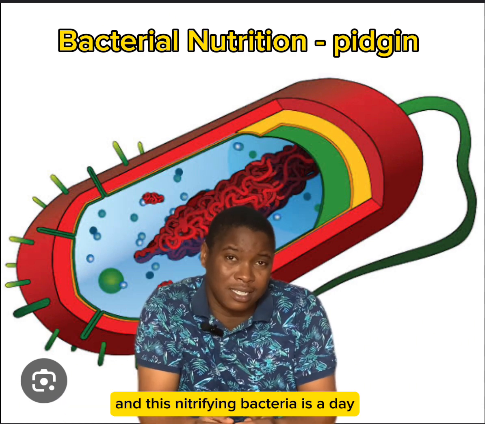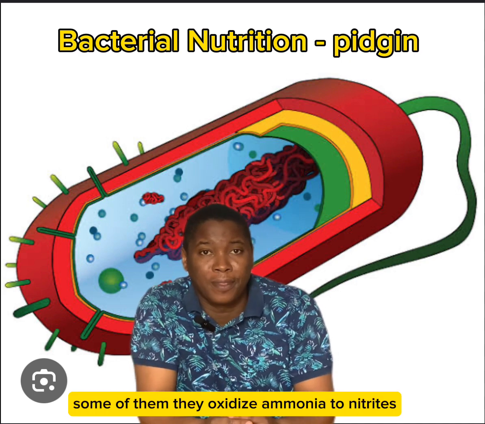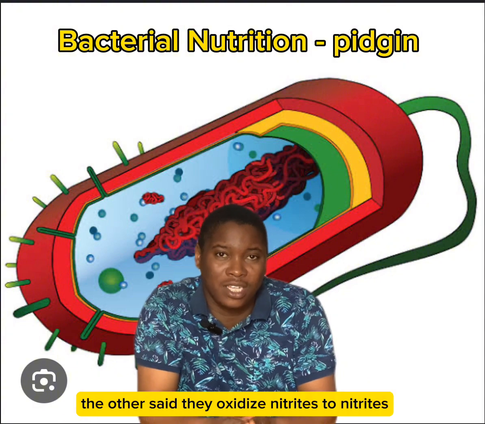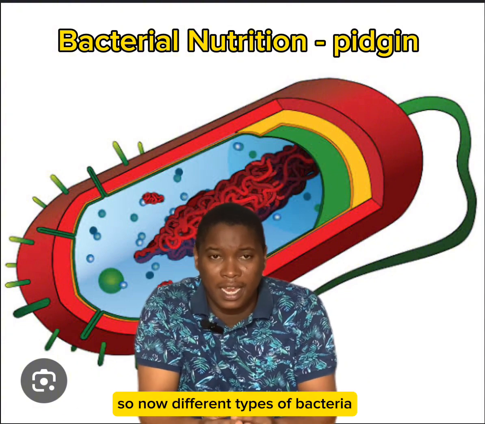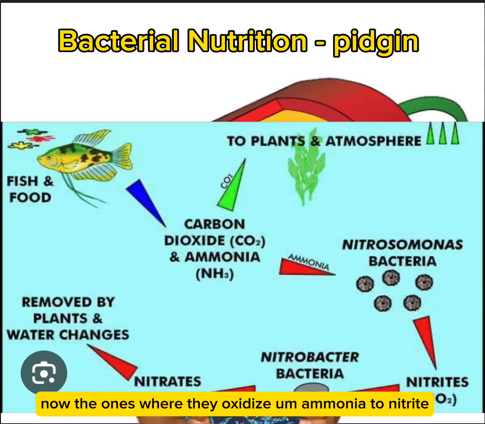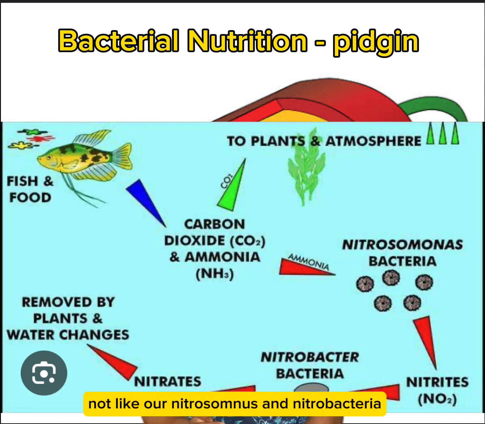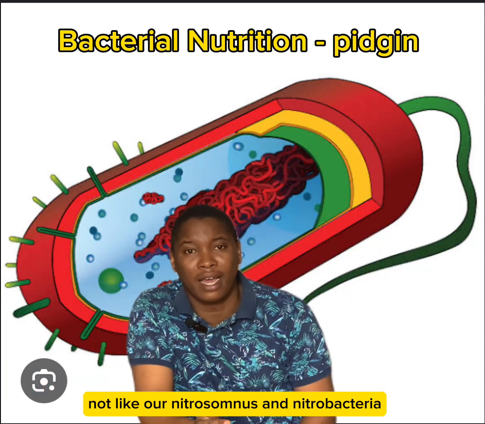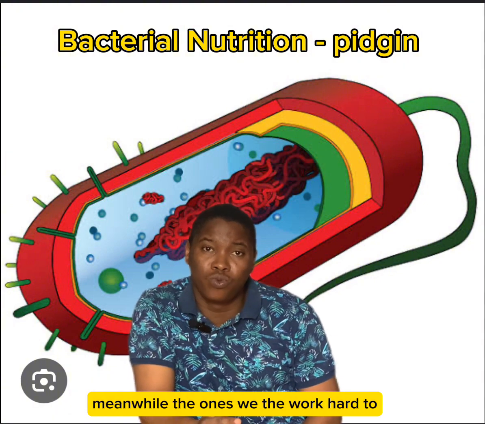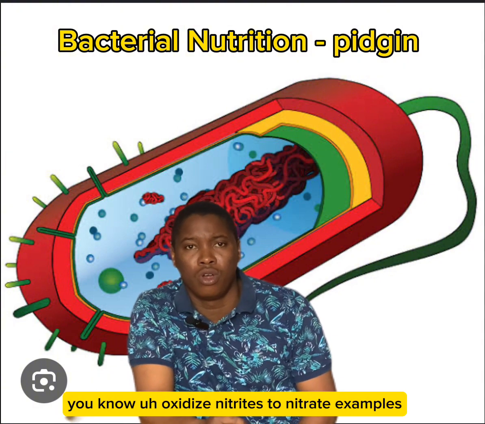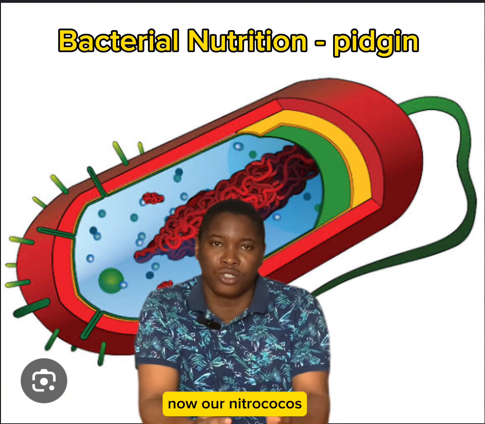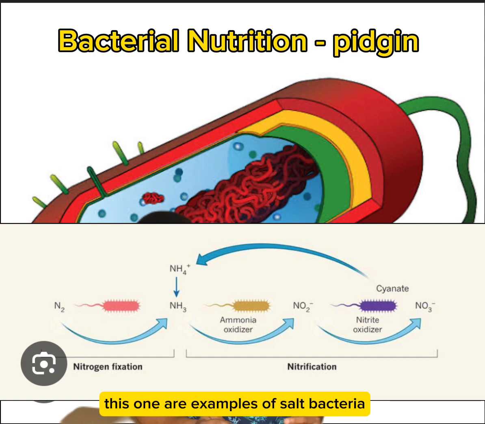And these nitrifying bacteria, they dey for two major groups. Some of them, they oxidize ammonia to nitrites. The other set, they oxidize nitrites to nitrates. So now different types of bacteria. The ones where they oxidize ammonia to nitrite, examples of those ones are our Nitrosomonas and Nitrosococcus. Nitrosomonas are examples of such bacteria. Meanwhile, the ones where they work hard to oxidize nitrites to nitrates, examples are our Nitrobacter and Nitrococcus. These ones are examples of such bacteria, and we need to know.